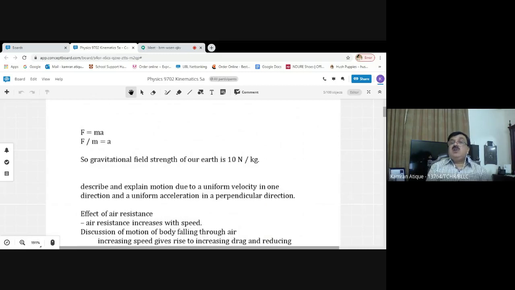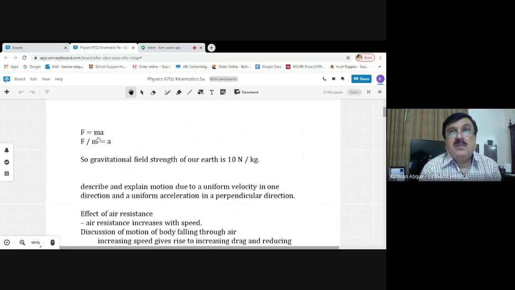And it is the ratio of force and mass which is responsible for acceleration in the body. So by making acceleration the subject of the formula, acceleration can be explained. By making the resultant force the subject of the formula, the resultant force can be explained.